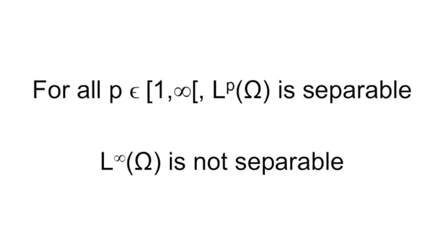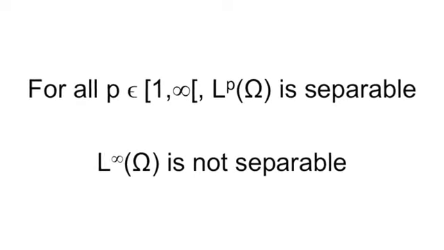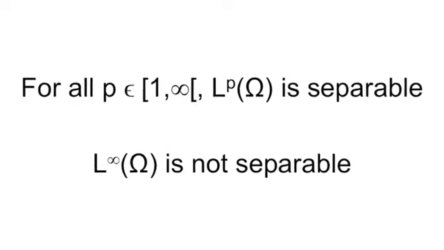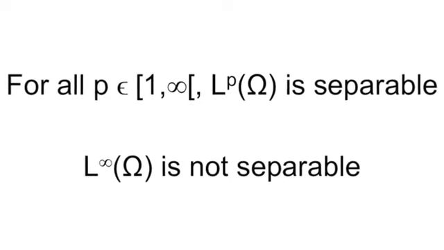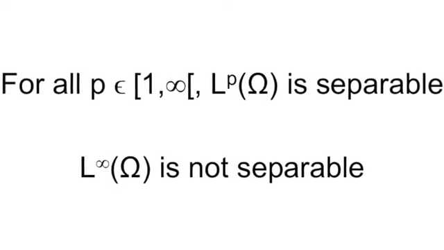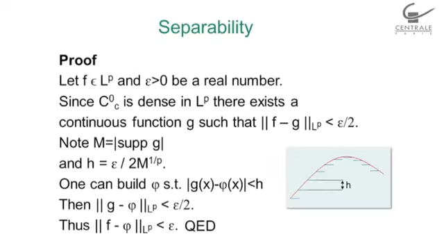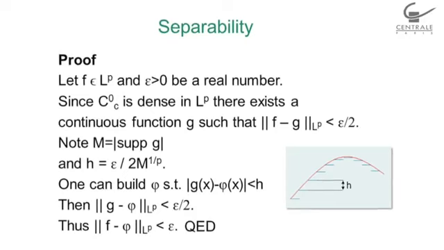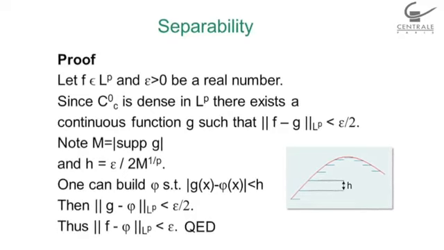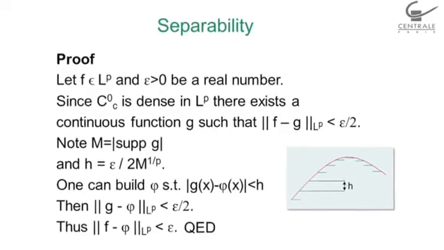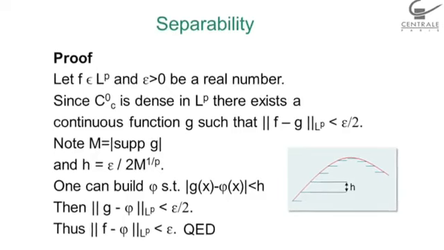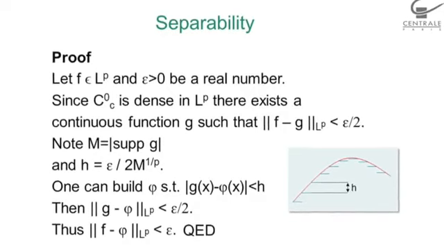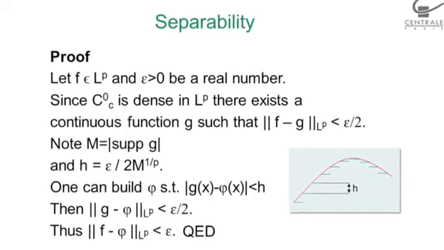LP spaces will be separable when P is in between 1 included and plus infinity excluded. And L infinity will not be separable. This is what we saw in the lecture. But the proof for the separability of LP spaces where P is not plus infinity relies on the fact that the set of continuous functions with compact support, C0C, is dense in LP and itself is separable, which means I can approximate my functions in C0C by functions that I can find in a set which is countable.